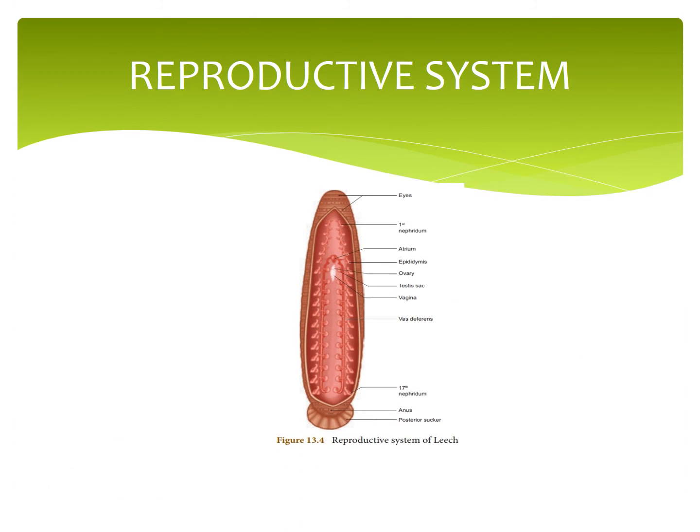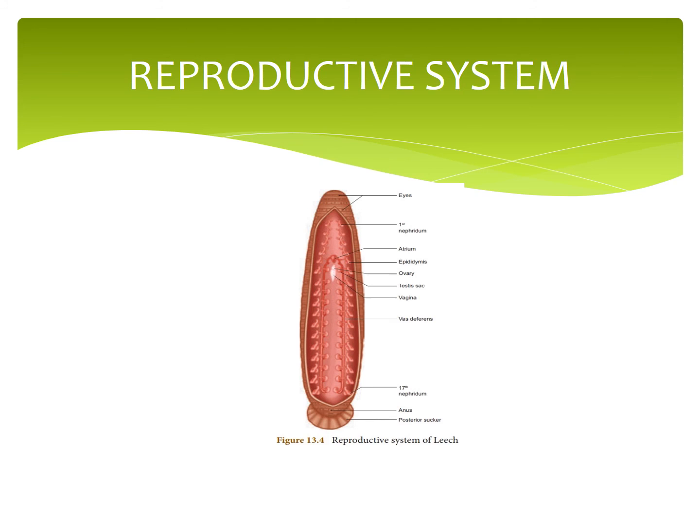Now we will see the picture of the reproductive system. Male reproductive system: how many pairs of testes? 11 pairs of testes, which form spherical sacs, that is, testis sacs. From the testes arise vasa efferentia, which join with the vas deferens.